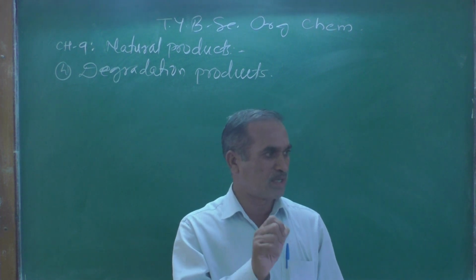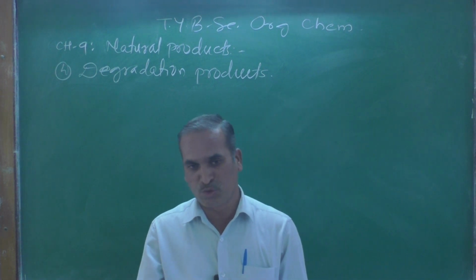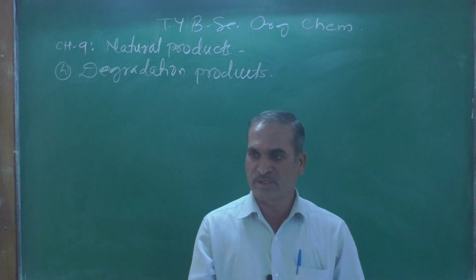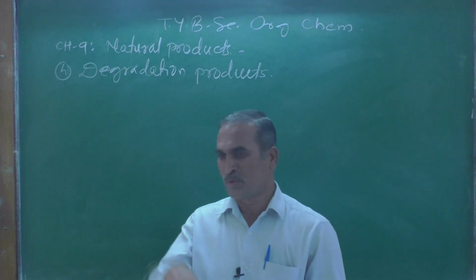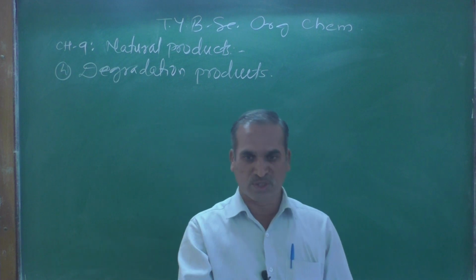In organic chemistry, mechanism is nothing but the language of organic chemistry. Those who know a language can express their thoughts before a person or society.